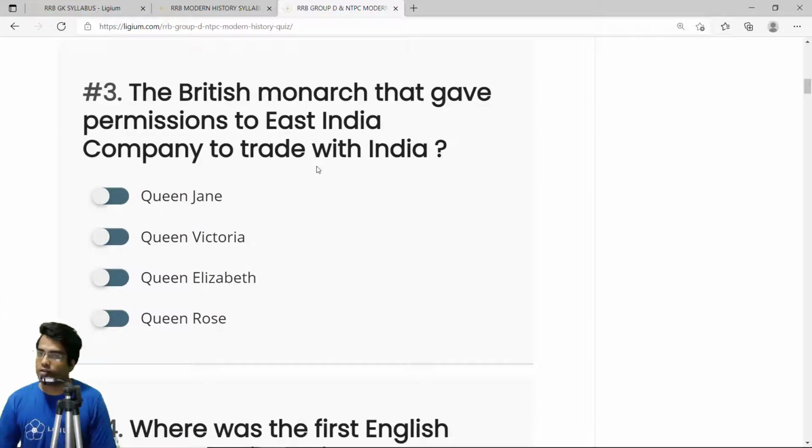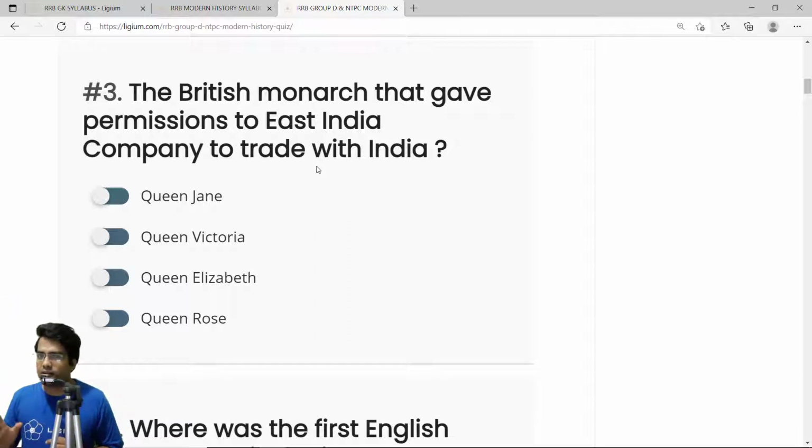Okay, so now we have the third question. The British monarch that gave the permission to the East India Company to trade with India. Now, this permission was given by Queen Elizabeth. Now remember this. The East India Company was just a small company. Okay, it was not really big. It had some court of directors at that point. It was established in 1599. It was just a club. Okay, nothing really special about it.